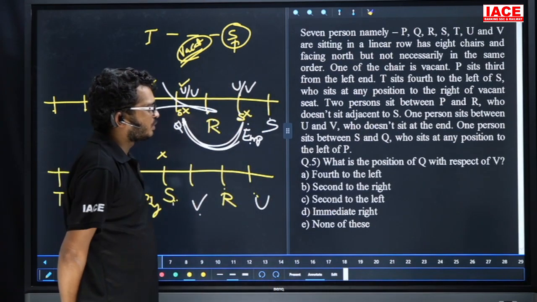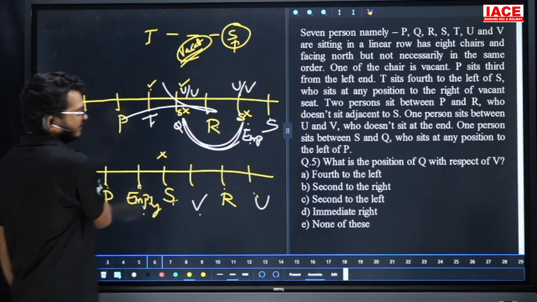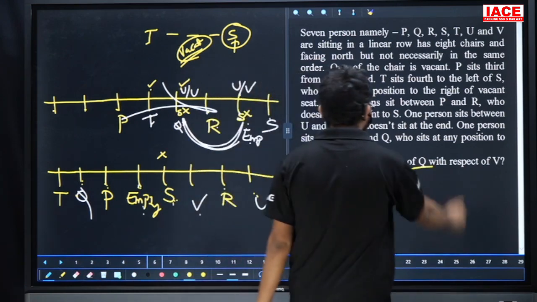Question number 5: what is the position of Q with respect to V? First left, second left, third left, fourth left. The answer is fourth to the left. Answer is option A.